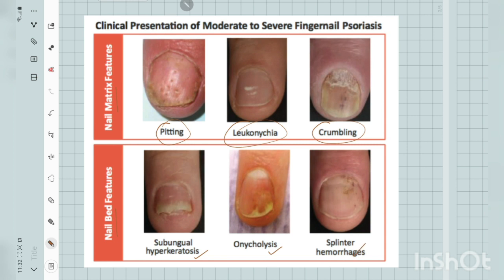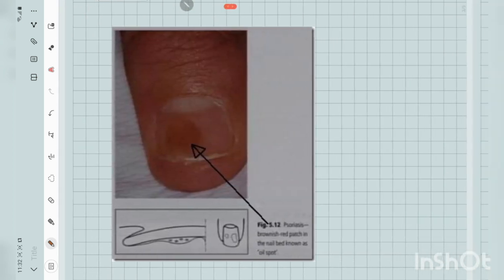One more specific thing is the presence of salmon patch. This you can see, this oil drop kind of thing. This is known as salmon patch, and it is quite specific for nail psoriasis.